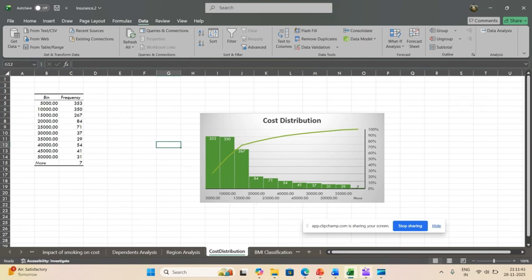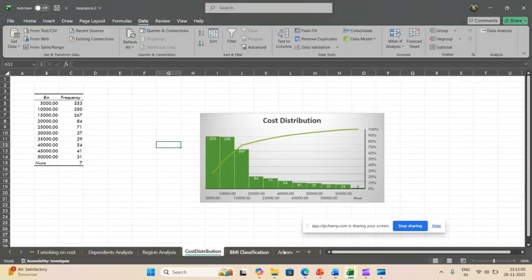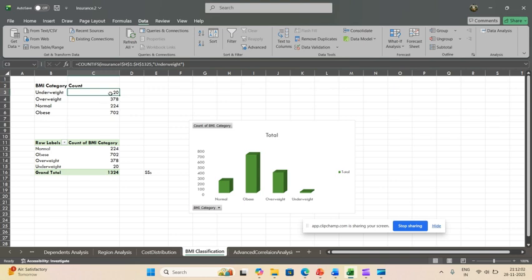The next one is BMI classification. Classify the beneficiaries into underweight, normal, overweight, and obese, and count how many beneficiaries fall into each category. Here I use the COUNTIFS formula to count each category from the BMI category column. Here we see the highest number is in the obese category, so the answer is in front of us.